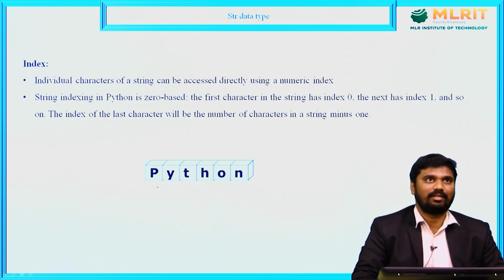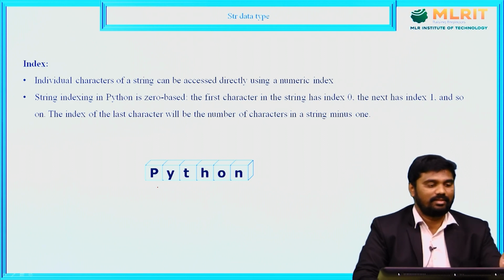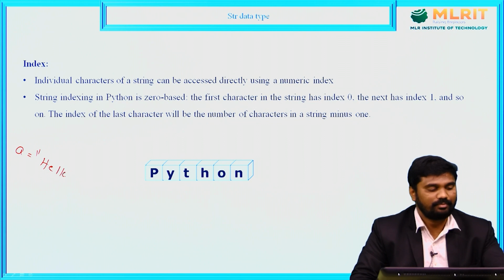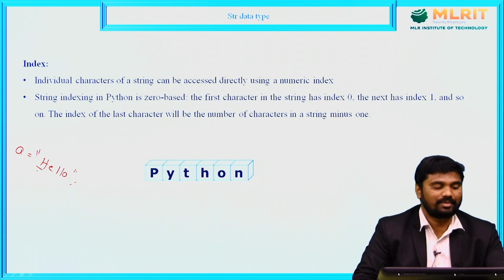First one is index. What is this index? The index of a string represents the individual characters of a string. For example, take the string hello. The first character is represented with index number 0, the second character with 1, then 2, 3, and 4.